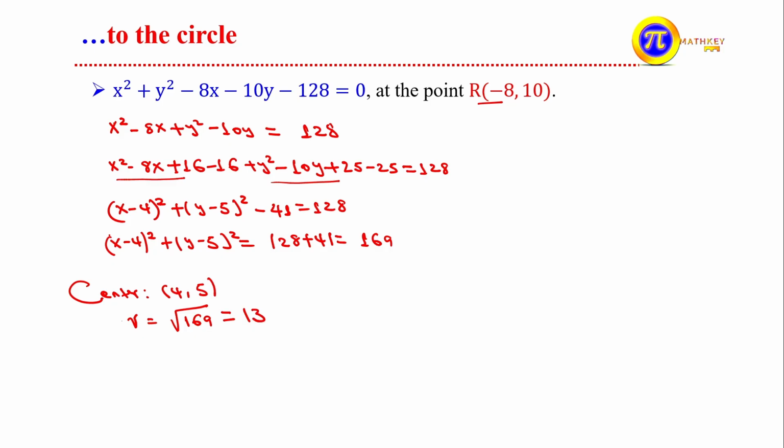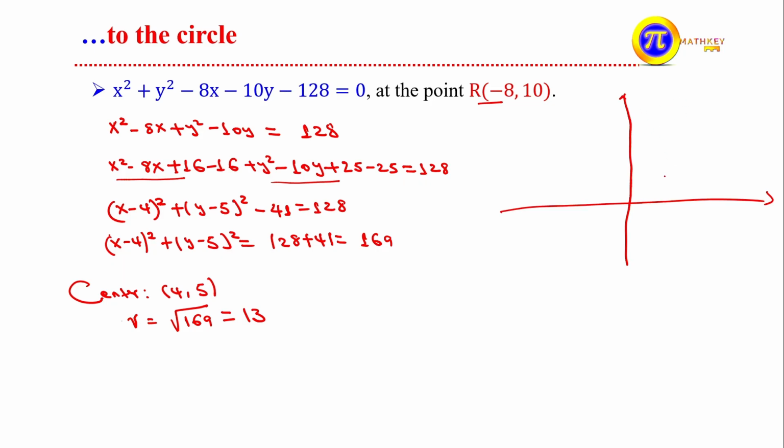As we observe here, we have to find the slope of a line which passes through this center as well as the point of tangency. This is our point of tangency, so we want the slope of the line passing through them. After finding it, by taking the negative reciprocal of this slope, it becomes the slope of the tangent line. Since we have a point of tangency, we can then find the equation of the tangent line. Let's try to sketch the graph.